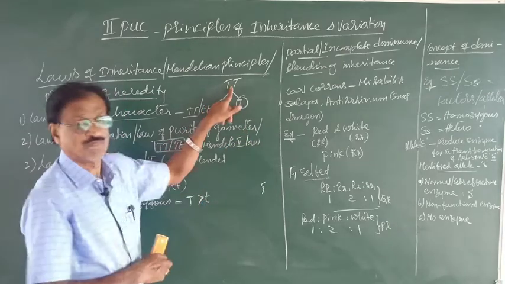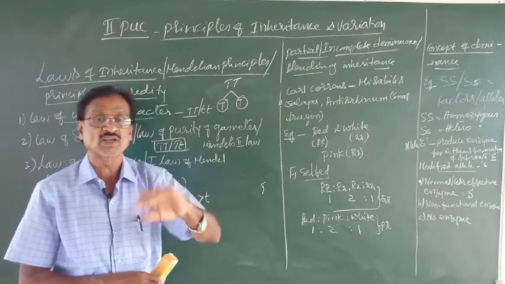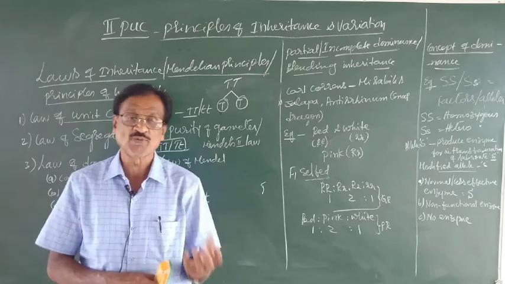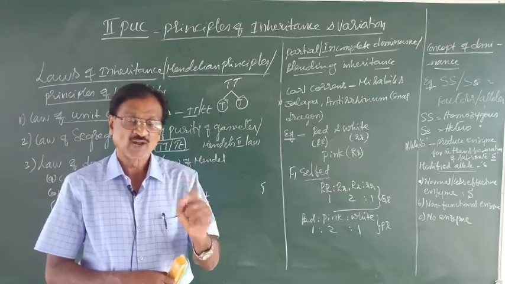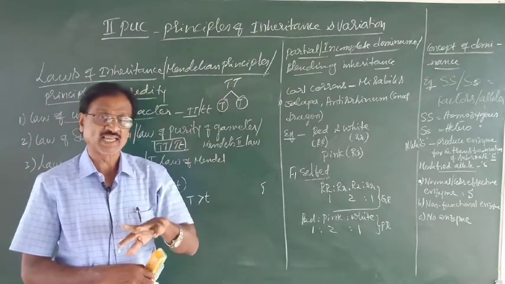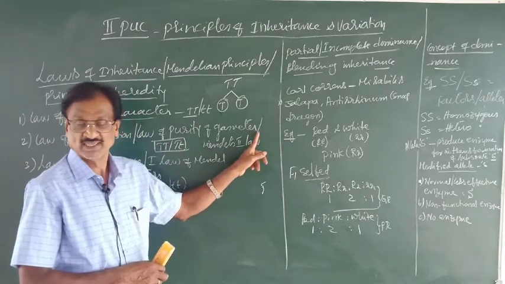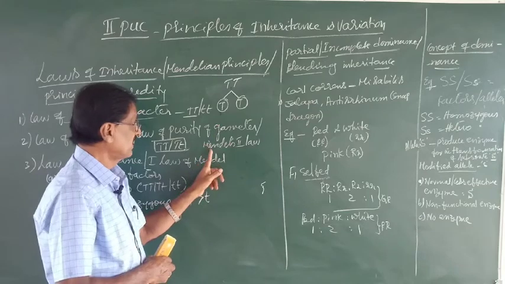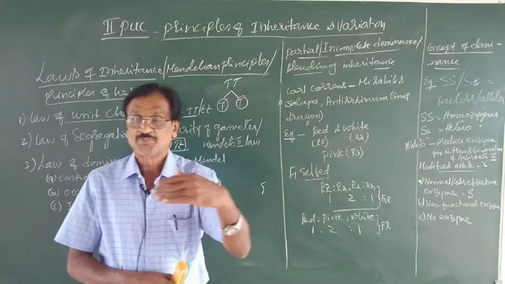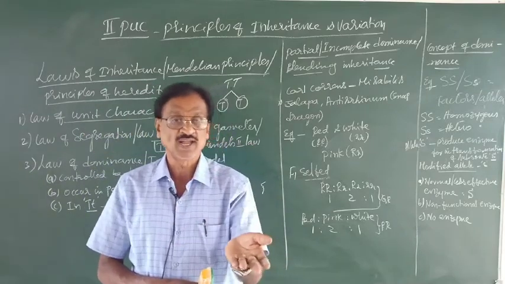Observe here, there are two factors for a character, but during gametic formation they separate in equal ratio. Thereby each gamete receives a factor out of a pair. As it contains only one factor for a character, we can call it the law of purity of gametes. This is also called Mendel's second law. This was proved while the monohybrid experiment was carried out.